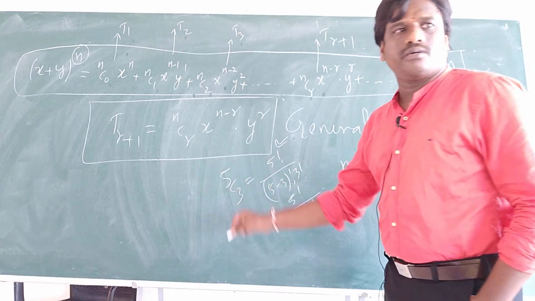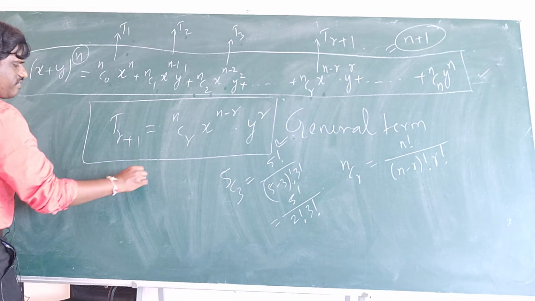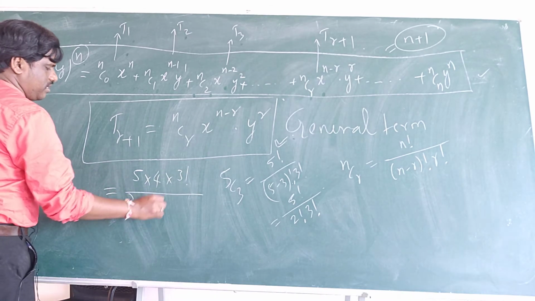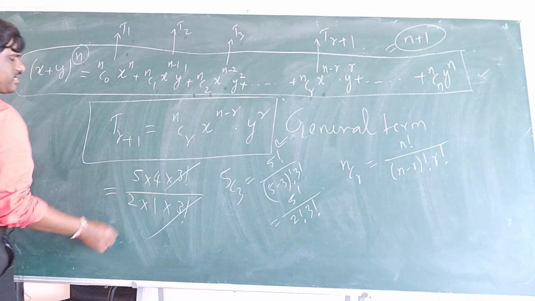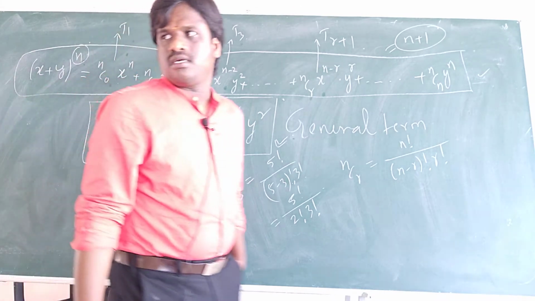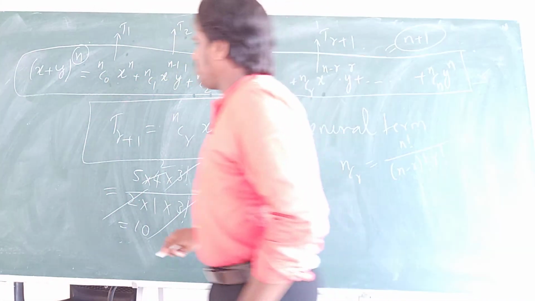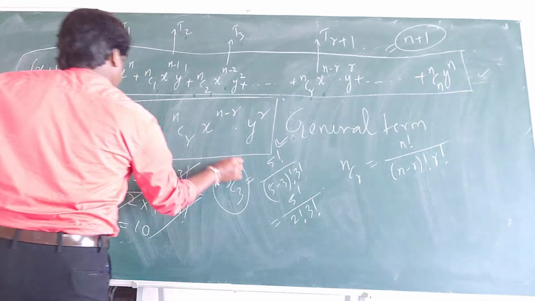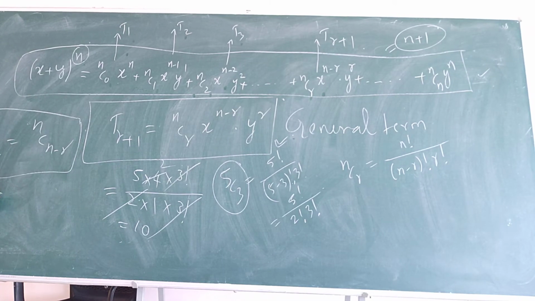You know how to solve this, right? 5 factorial can be written as 5 into 4 into 3 factorial, divided by 2 factorial, which is 2 into 1, and 3 factorial. 3 factorial cancels, 2 ones are 2, 2 twos cancel, 5 twos are 10. So the 5C3 value is 10. Then you have learned another concept, nCr is equal to nC(n minus r). So 5C3 will be equal to 5C2. Correct?